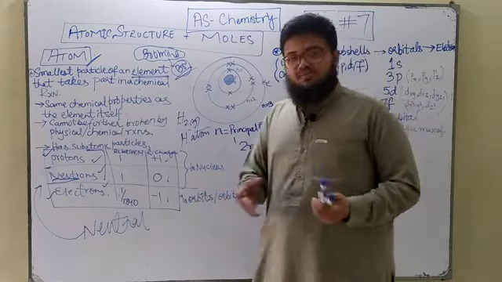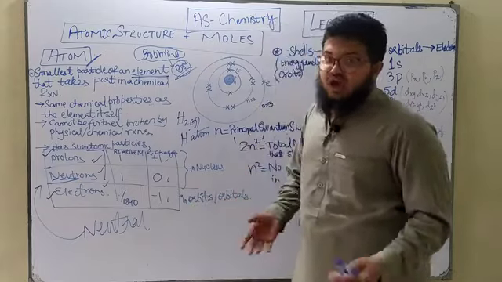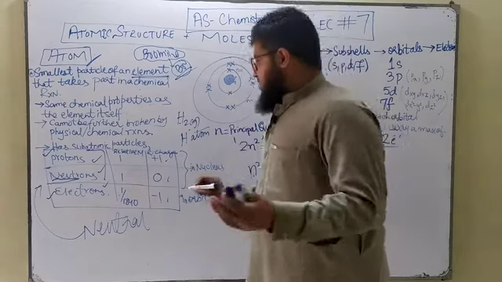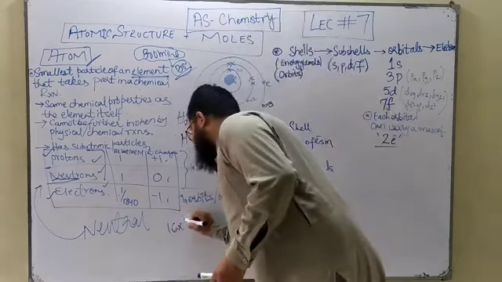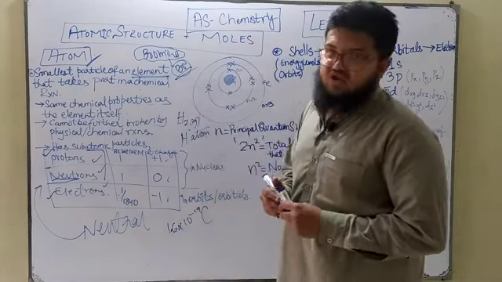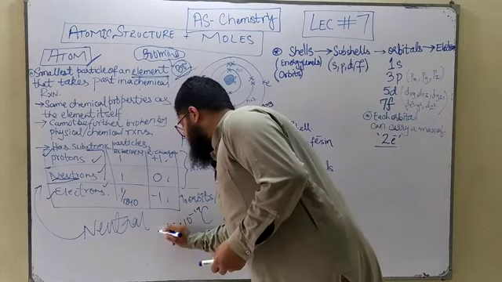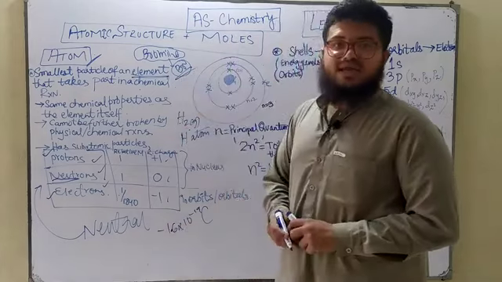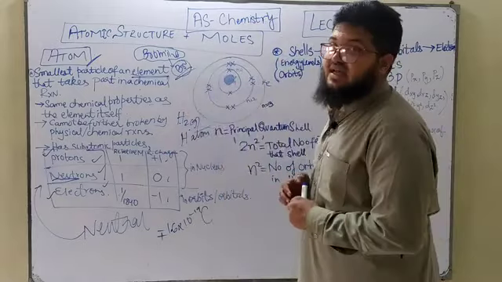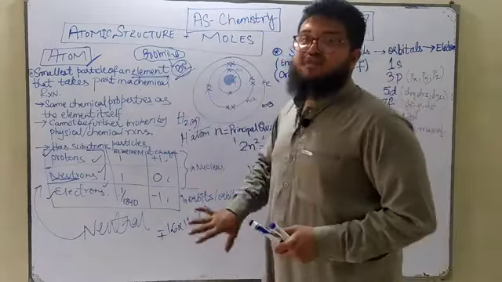The charge of an electron is not -1, it's different from -1. Remember the charge of an electron? Well, it's 1.6 × 10^-19 coulomb. This is the charge of a proton as well as the charge of an electron. For an electron it's negative 1.6 × 10^-19 coulomb, and for a proton it's positive 1.6 × 10^-19 coulomb. This is what you know from your O-level physics, right?